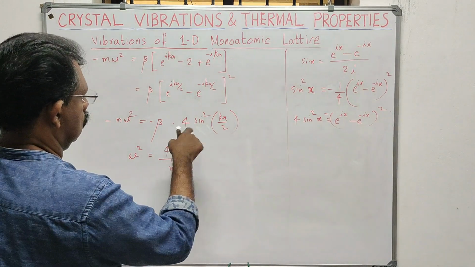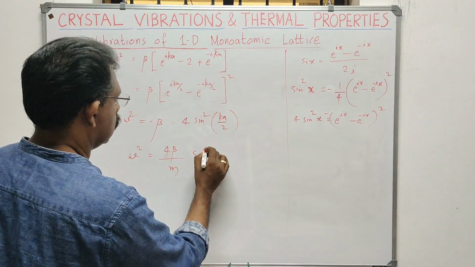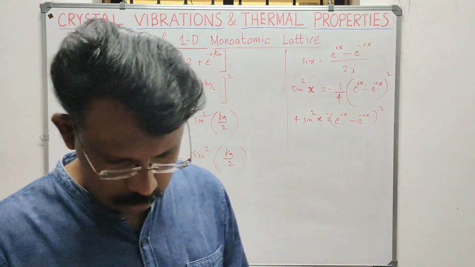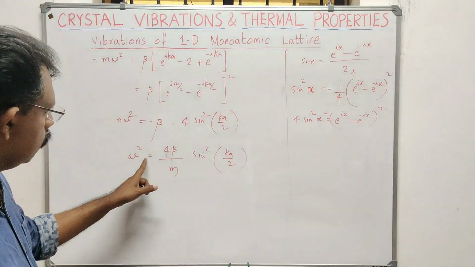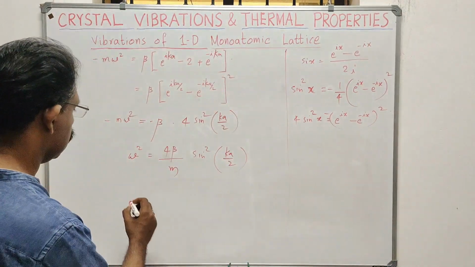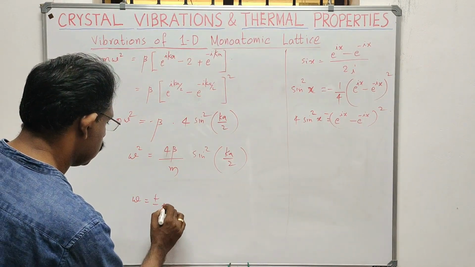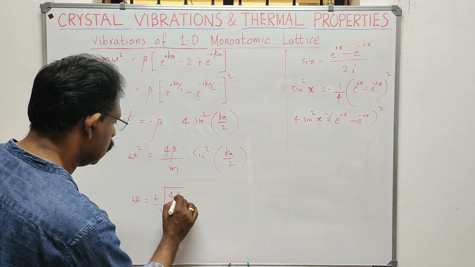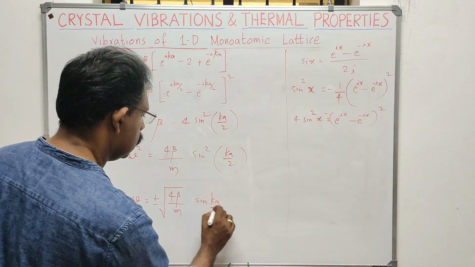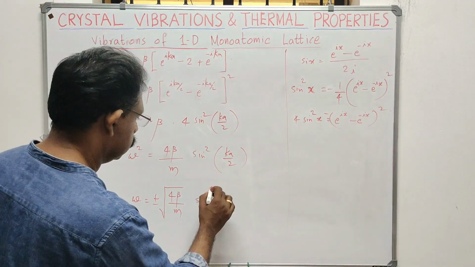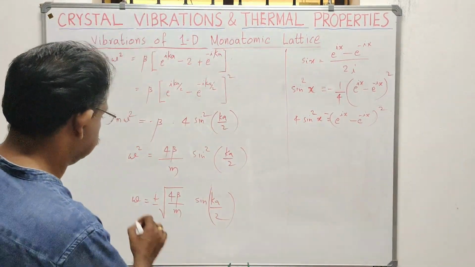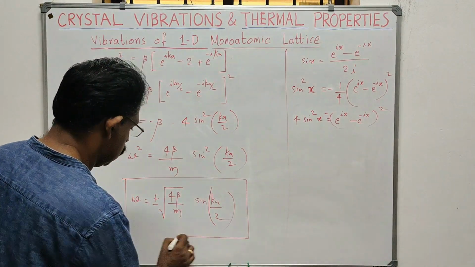So if omega squared is equal to this, what is omega? Omega will be equal to the root of 4 beta by m, and that can be plus or minus. Taking the square root, omega will be equal to plus or minus root of 4 beta divided by m, times sin ka by 2. So now we have got the expression for omega. This is the frequency of vibration of the monatomic chain.